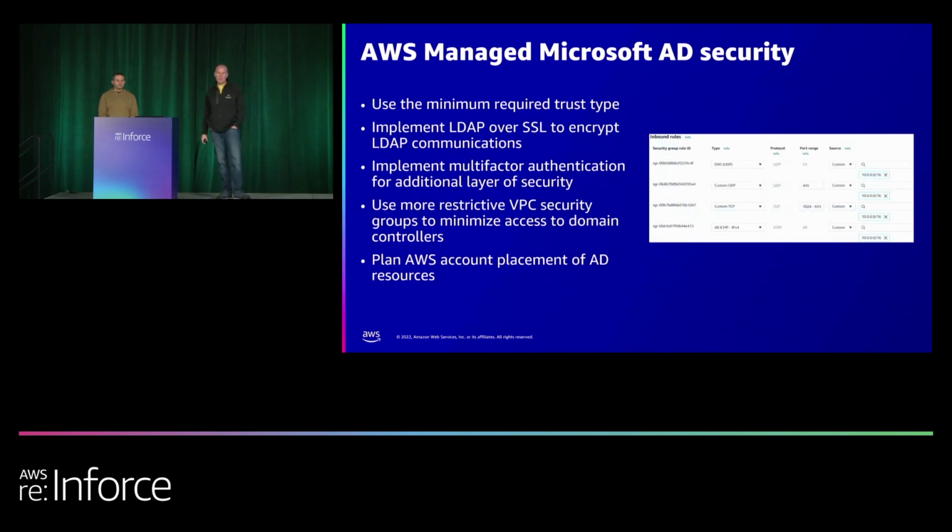Another item to touch on is Active Directory security. I already touched on this with the trusts. If you don't need a two-way trust, you only need a one-way trust, just do a one-way trust. Yeah, it can be a little more work, but it's also more secure to do a one-way trust versus a two-way trust. It's always recommended to do the minimum, whether that be permissions or anything else.